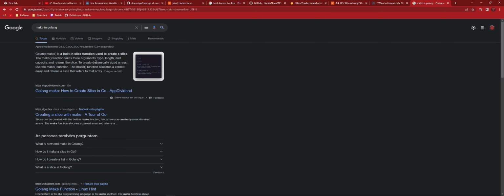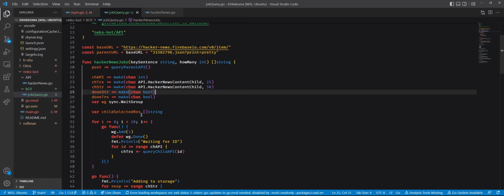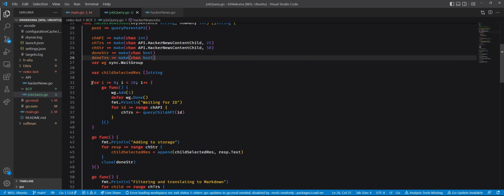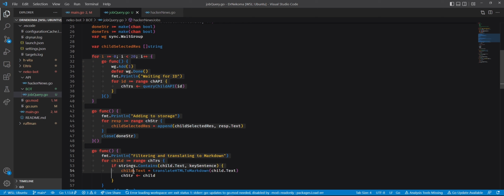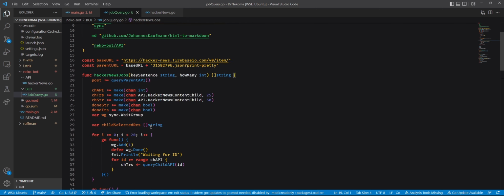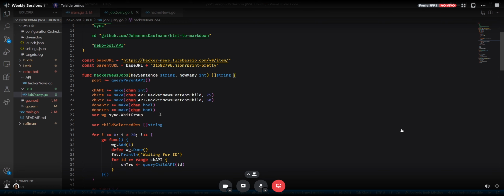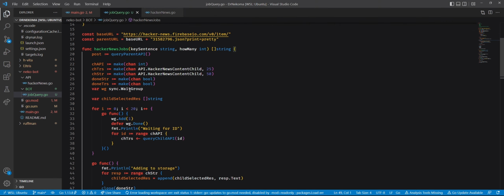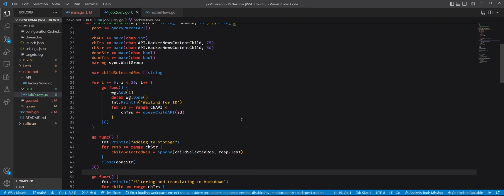To create dynamically sized arrays, use the make function. The make function allocates a zeroed array and returns a slice that refers to that array. So you are literally creating an array, right? I don't think it's an array, because there are a lot of abstractions handling this array at a very high level. It's an array in terms of what's behind the hood, but I think Go is handling things for us at a higher level. That's my guess.